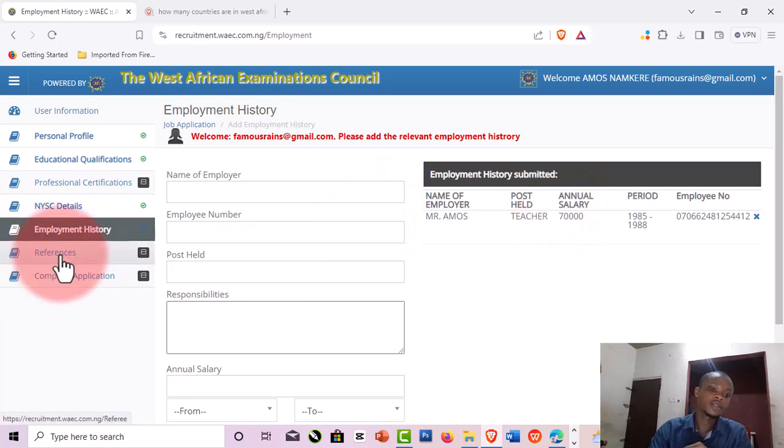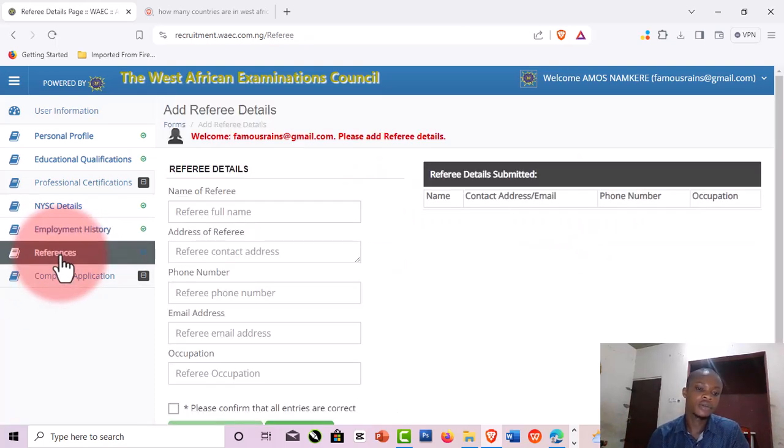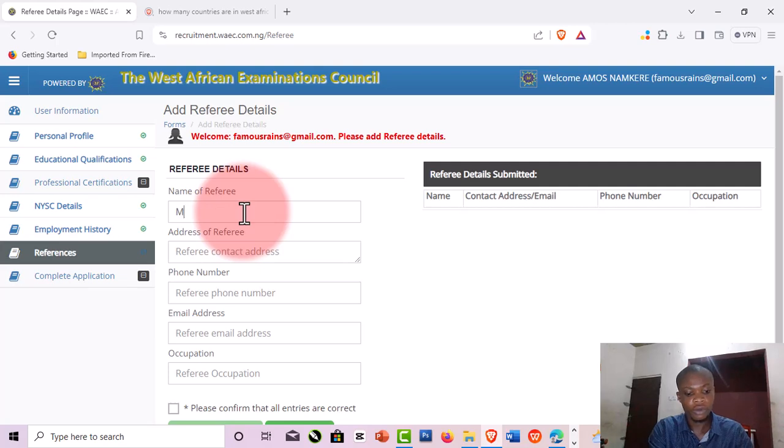The other thing here is references. Your references here are people that they can call. You can add your lecturer, you can add any person that can speak good about you, right? You can add anybody that is older than you, maybe somebody in government, even your pastor, even your village head, your lecturer, you can add them here. So let's say Mr. Moss is your referee.